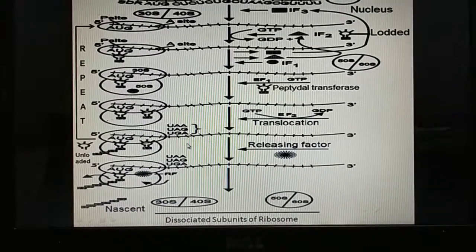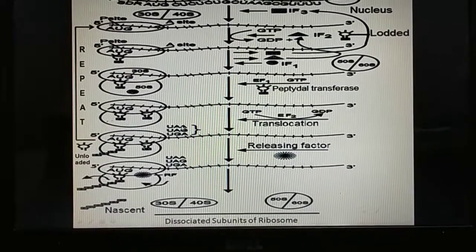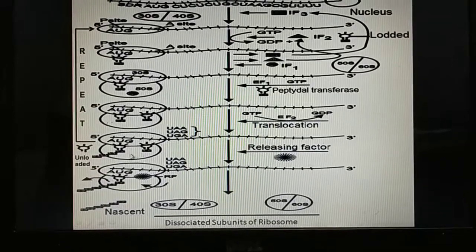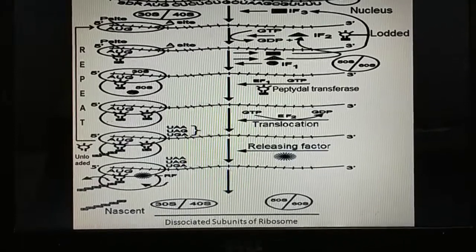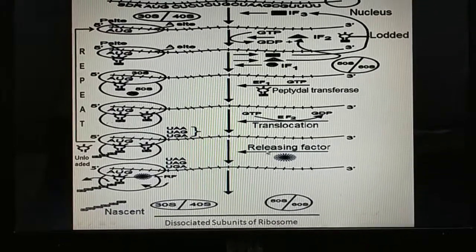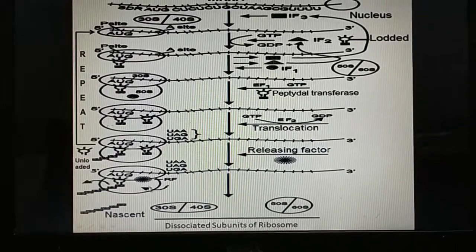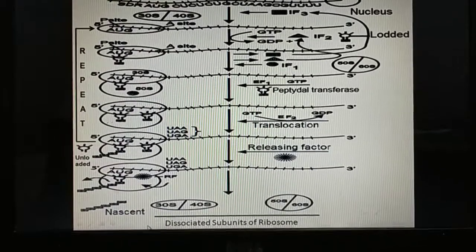Once the termination codon, that is UAA, UAG, and UGA, comes, the process of translation is checked, and the release factor checks the process, and the smaller and larger subunits of the ribosome get dissociated.